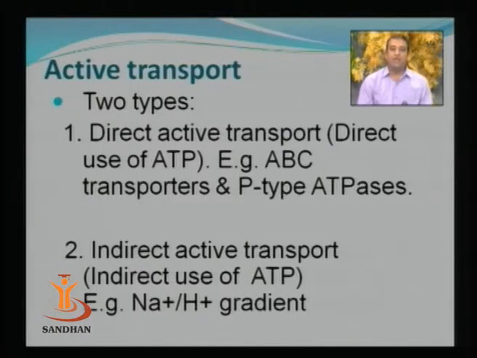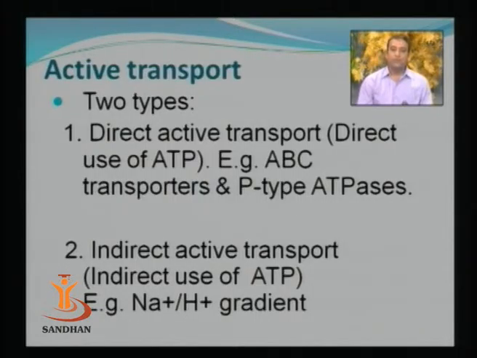And examples of direct active transport are ABC transporters and the other type, P-type ATPases. The second type of active transport process is the indirect active transport process. Here the source of energy is the gradient which has been established.